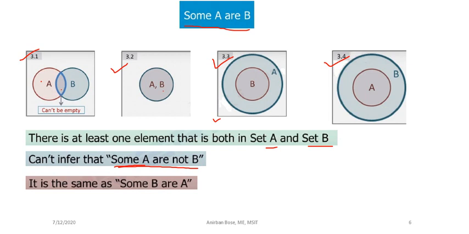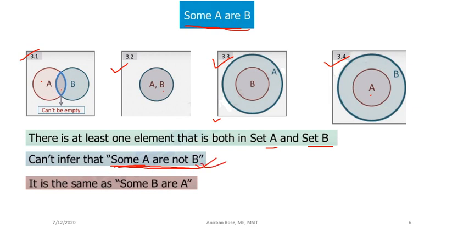Or here in this diagram you can see that all of these A may be within B. So you cannot infer that some A are not B from this statement, that some A are B. Okay, this is very important. If all these Venn diagrams are in your mind, then definitely you cannot infer this one.